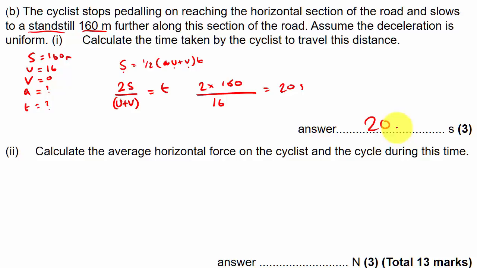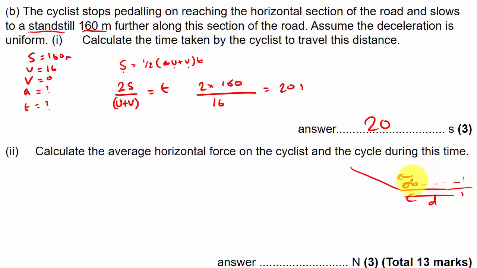Now, the cyclist has rolled down the hill and is rolling along, let's just draw him on. Rolling along from here, coming to rest and stopping, right, over a distance of 160 meters. Right? So, if they just stop pedalling, they come to rest because frictional forces are acting on them in this direction to slow them down.